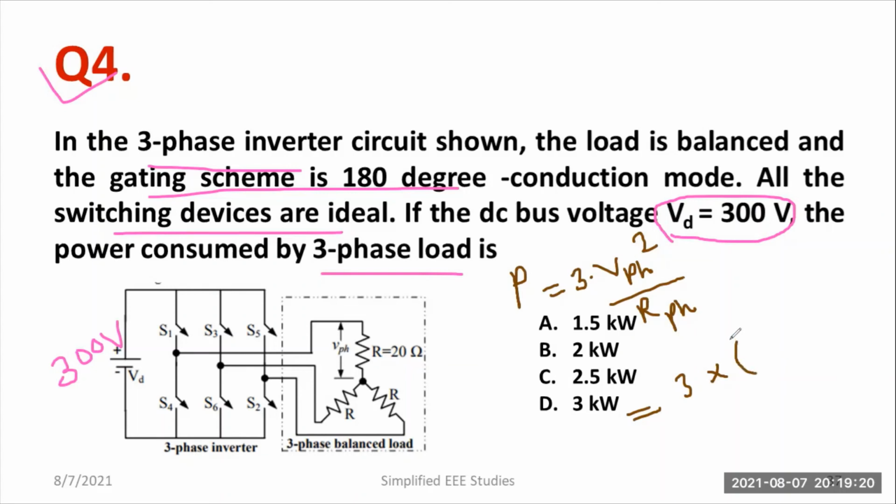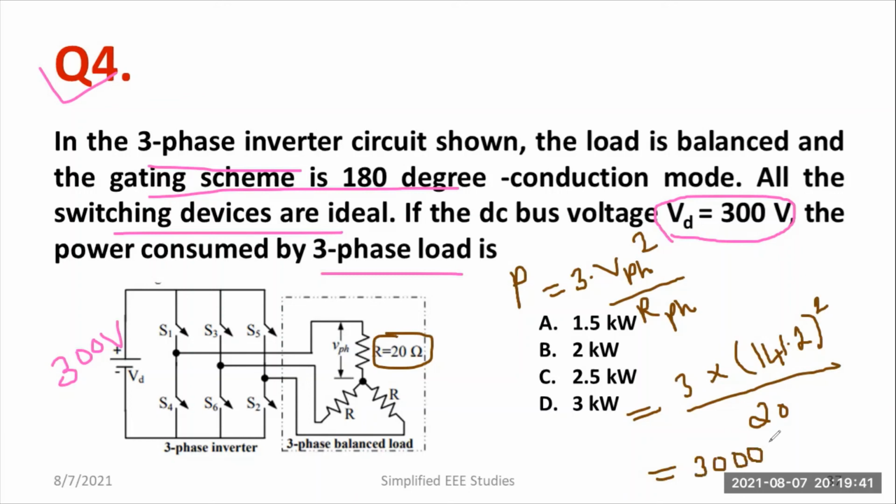VPH we already computed: 141.2, the whole square. Please verify. Divided by R phase, which is 20, already provided in the diagram. If you solve, you will get 3000 watts, which is nothing but 3 kilowatts. The k should be a small letter and the W a capital letter; take care of lower case and upper case. The right answer of this question is option D.